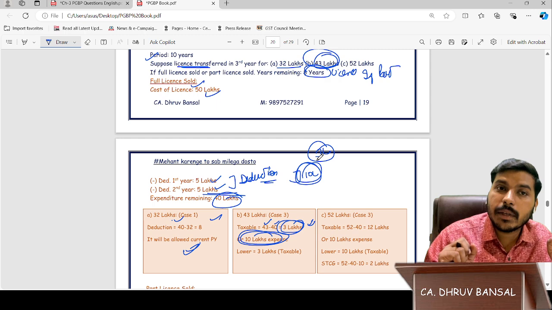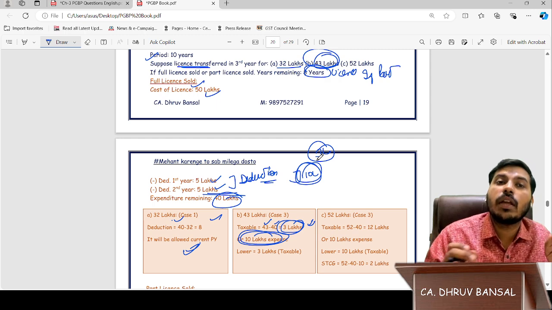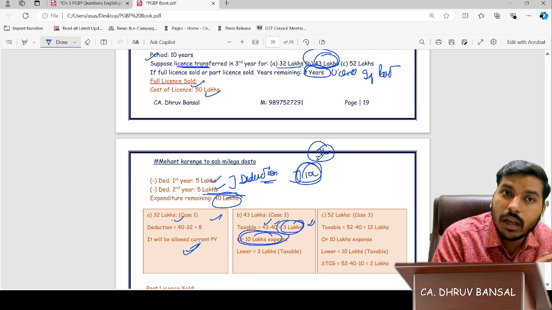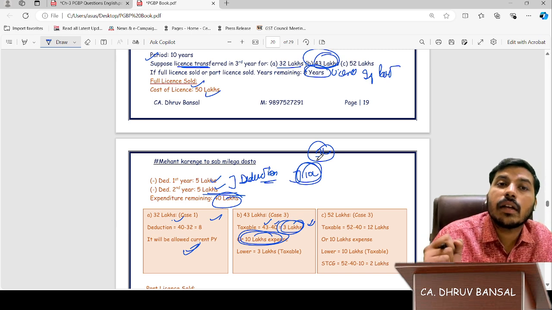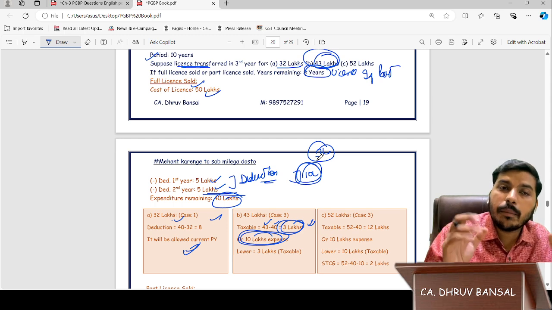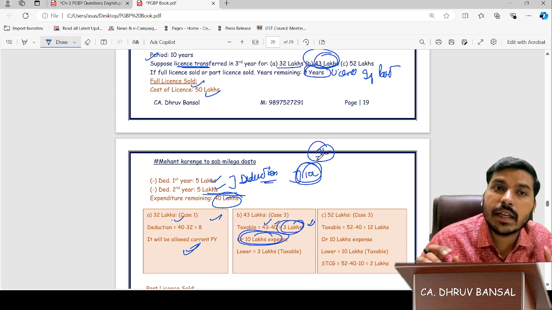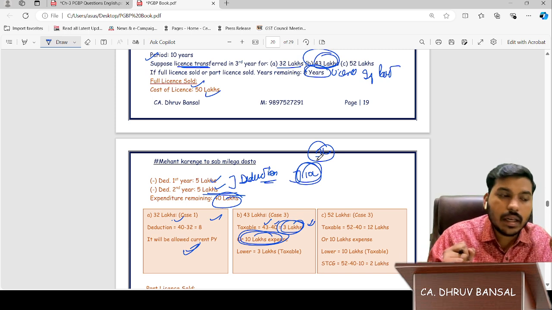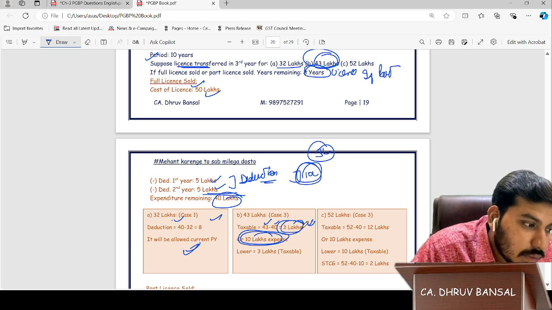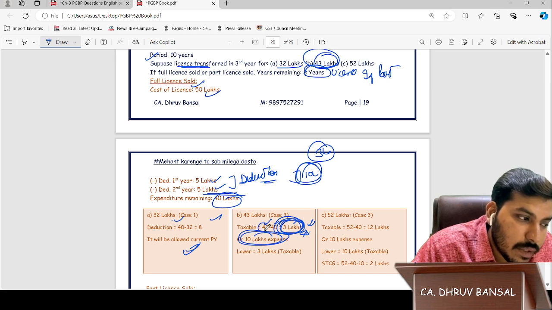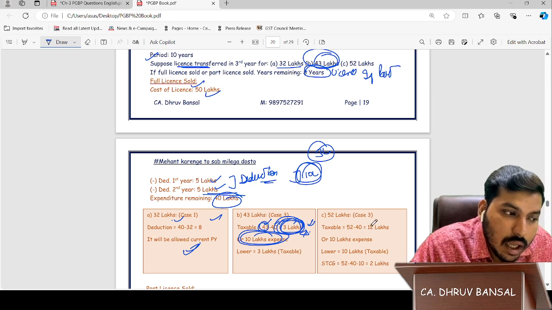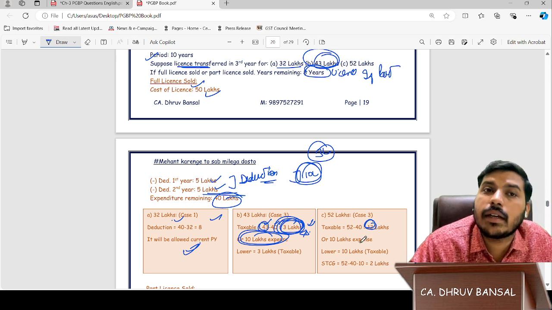The expenditure has been claimed 10 lakhs. No, no, no. It will always apply tax on 3 lakhs because that amount is less than the expenditure claimed. Up till now, only 3 lakhs is getting taxable. How can the department claim on 10 lakhs? Okay, sir. Only 3 lakhs is getting taxable because proceeds are 43. Here we will see how 12 lakhs will get taxed.